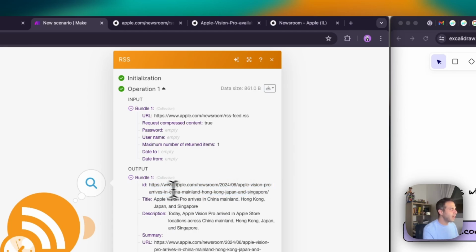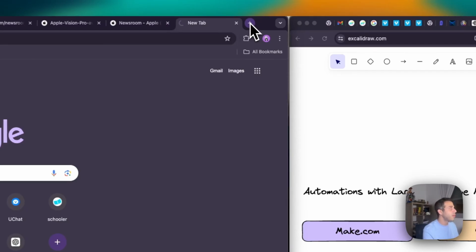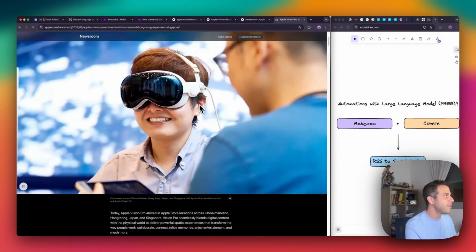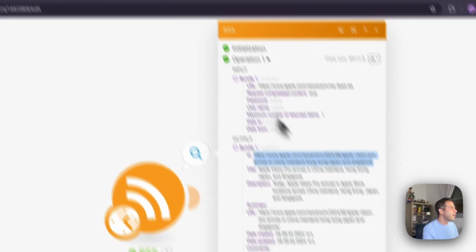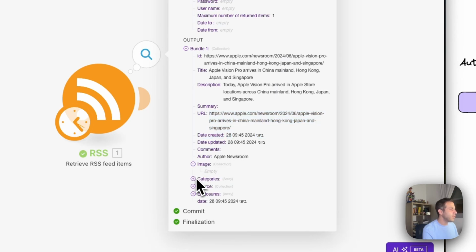But now look how beautiful this is. We have the ID of the article itself. Now, if I paste it in the browser, you can see we get the actual article. How cool is that? So, okay, we have the ID of the article, we have the title, the description, the URL to the article, and we also have further fields like the image, which is currently empty.